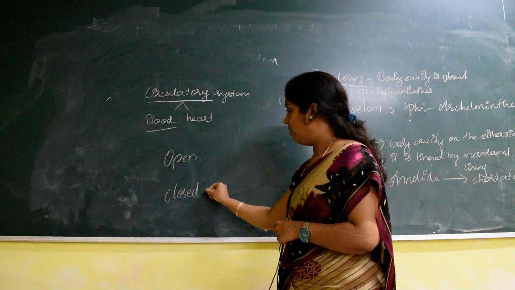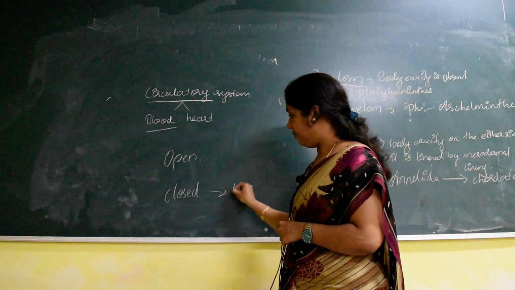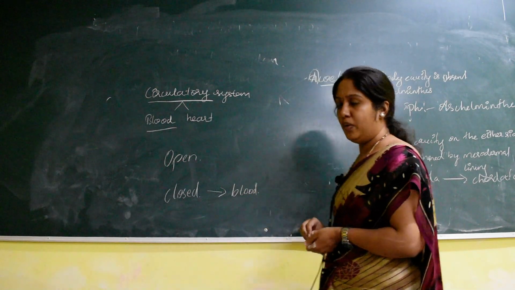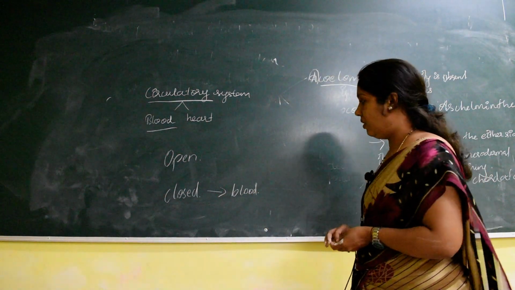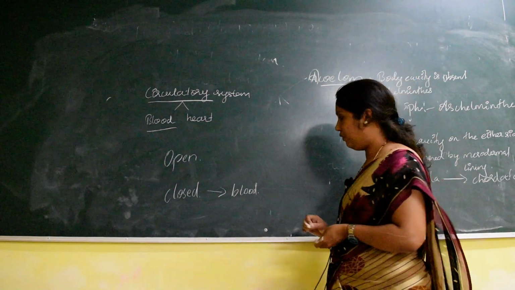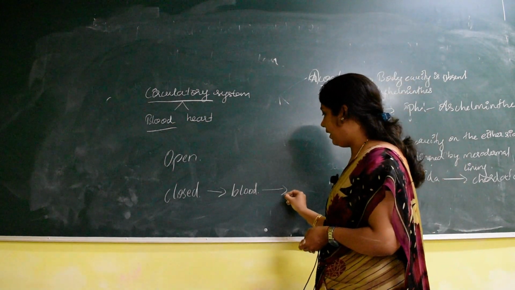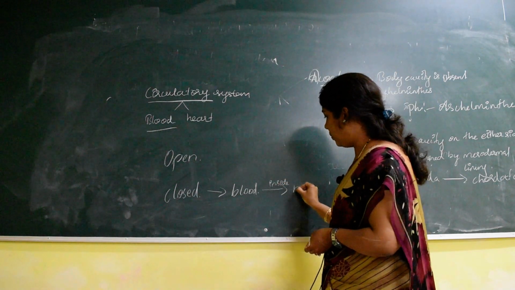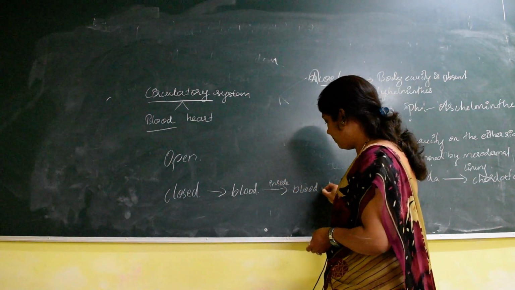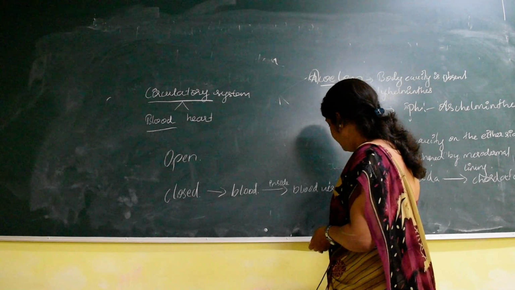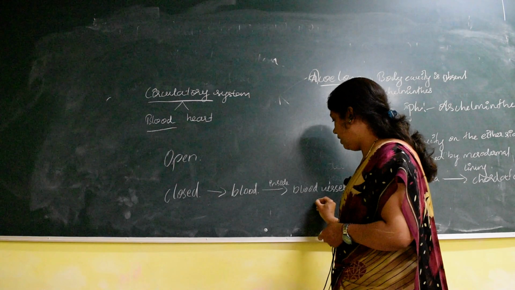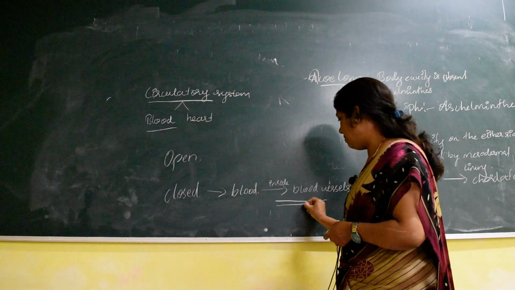Now, blood is a fluid connective tissue. If this fluid connective tissue blood flows inside the blood vessels, then it is called closed. Let us consider this as a blood vessel.